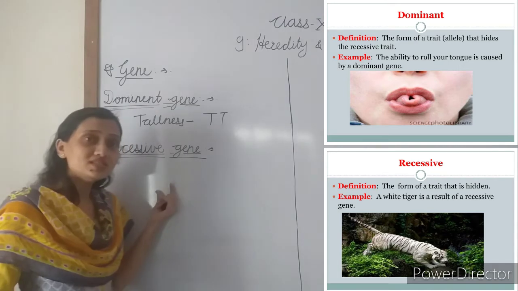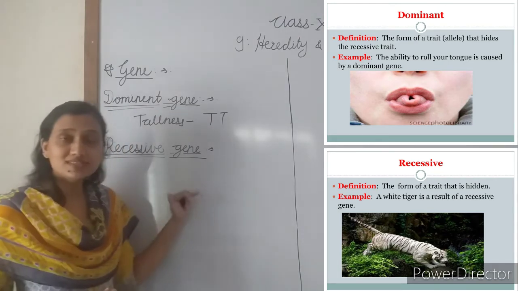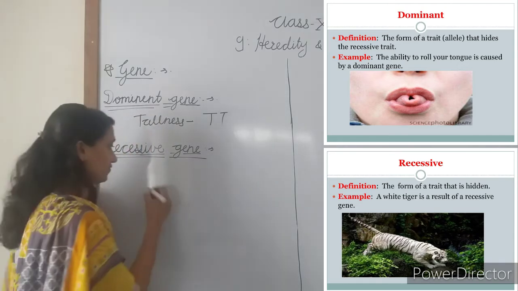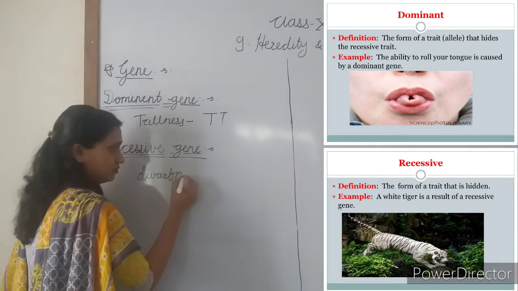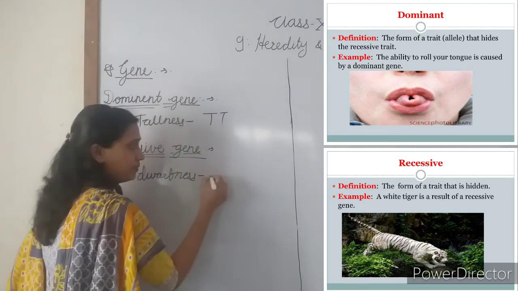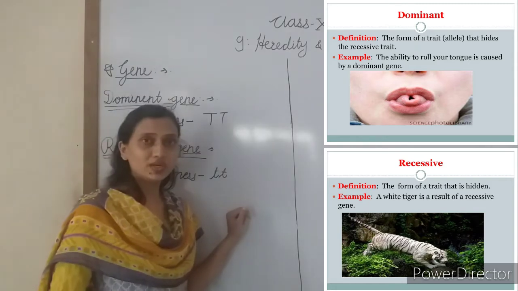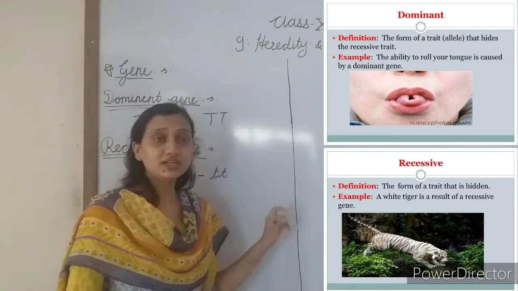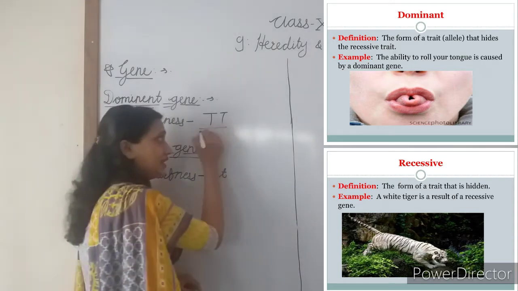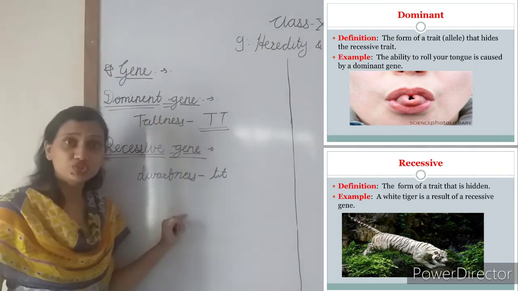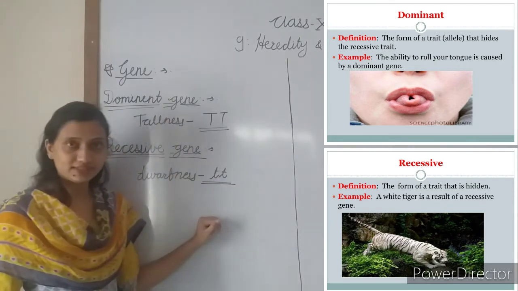For example, in the pea plant, the recessive gene for dwarfness is represented by small t. So always remember, a dominant gene is represented by a capital letter and a recessive gene by a small letter.